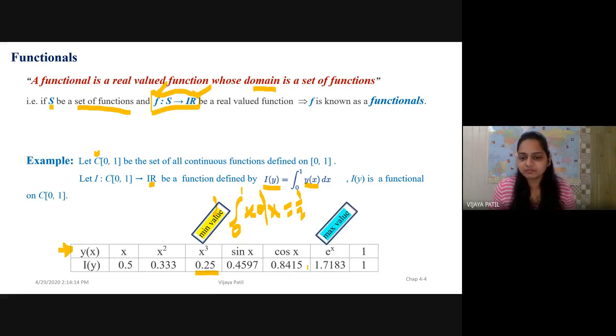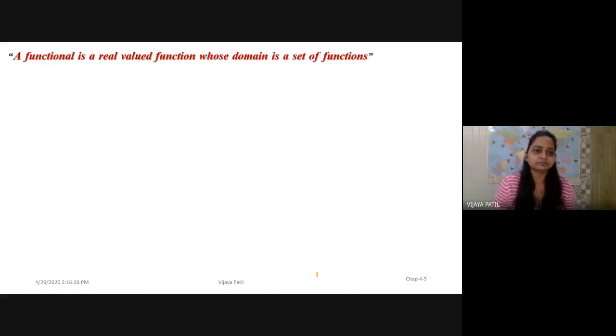The maximum value is for e to the power x, and it is 1.7183. Therefore, I have got my minimum value for this functional in the range of continuous functions. So these are the continuous functions in the range 0 to 1, and the minimum value is of the function x cube with the value 0.25, and the maximum is the function e to the power x with the value 1.7183.